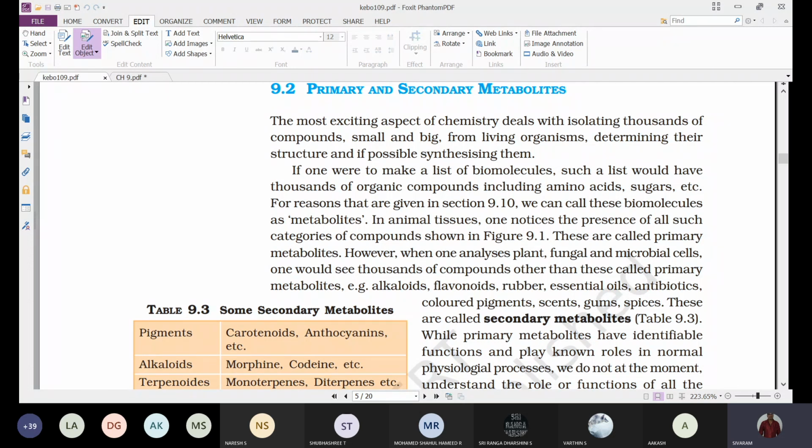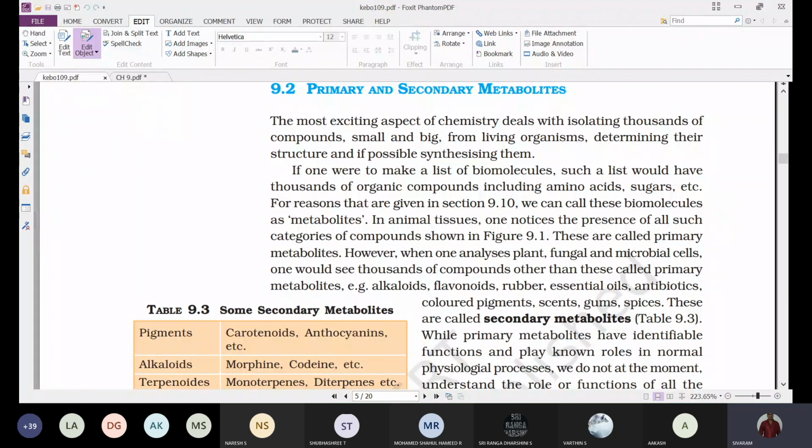We are trying to understand the structure of these chemical substances and how they are synthesized in our body.